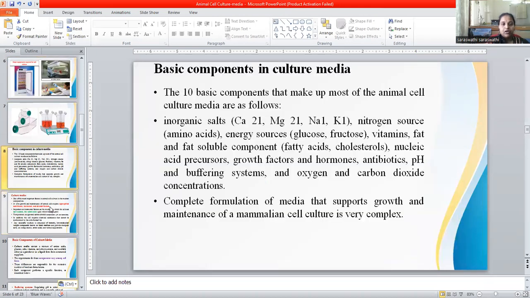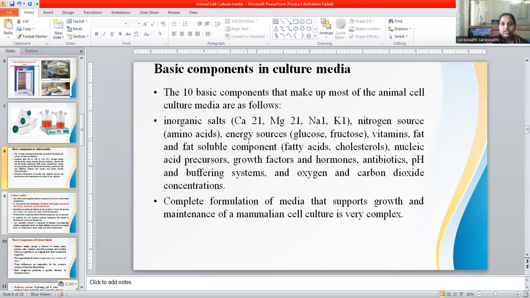Now we'll discuss the basic components of animal cell culture media. There are 10 basic, most important ingredients in animal cell culture media: organic and inorganic salts such as magnesium, sodium, and potassium; nitrogen sources in the form of amino acids; energy sources such as glucose and fructose; vitamins; fat soluble content; nucleic acid precursors; antibiotics; pH; and hormones. Everything has to be added while preparing the media.